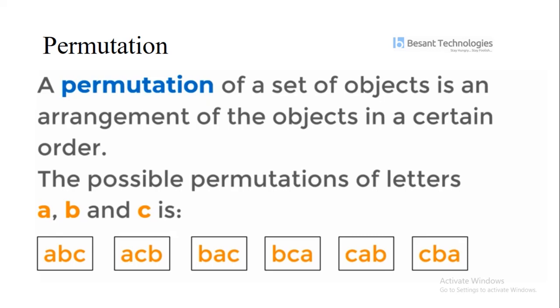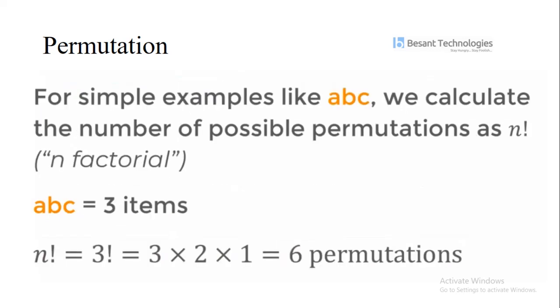How do we calculate the permutation? For a simple example like ABC, we calculate the number of possible permutations as n factorial. ABC is 3 items, so 3 factorial is equal to 3 into 2 into 1, which is 6 permutations. So for the 3 letters ABC, the number of permutations is 6.